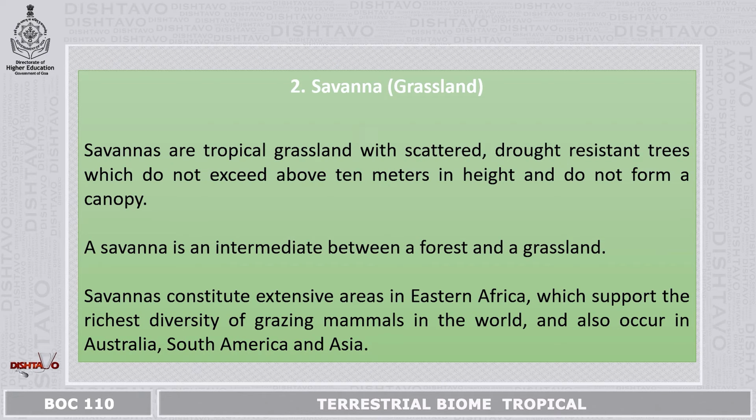The next are the savannas, also known as the grassland. Savannas are tropical grasslands with scattered drought-resistant trees which do not exceed about 10 meters in height and do not form a canopy. A savanna is an intermediate between a forest and a grassland. Savannas constitute extensive areas in Eastern Africa which support the richest diversity of grazing mammals in the world and also occur in Australia, South America and Asia.